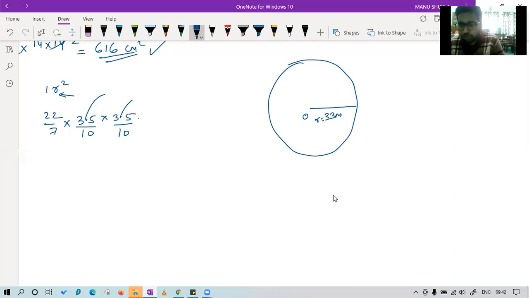So what is the difference between small r and capital R? Ryan, they both are variables. If you remember, I told you about the term variables. Variables can have any value. So we can take X, we can take Y, we can take Z, but it is my level of thinking that we should make some difference between the small circle and the large circle. That is why I take small r for the small circle and capital R for the large circle. Now, Alan, don't worry, it will be easy.